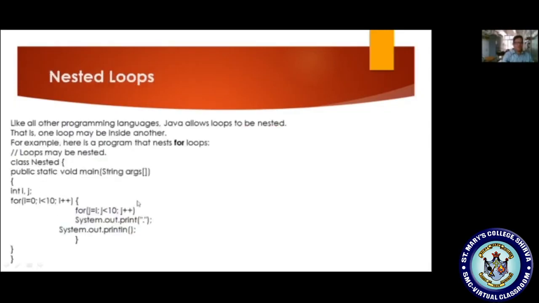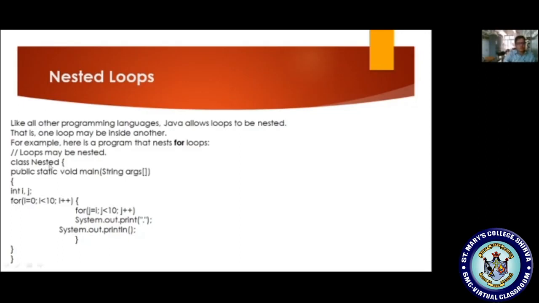Next concept is the nested for loop. This is a very essential topic. To display information in the form of rows and columns, we have to use the nested for loop. As we know what a for loop is, nested for loops: any for loop placed within another for loop is called a nested for loop. The first loop is called the outer for loop, and the inner one is called the inner loop. Yes, here we have an example.